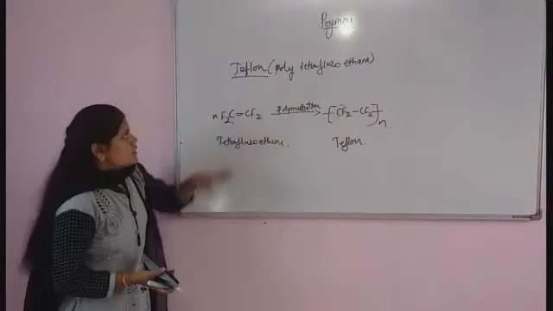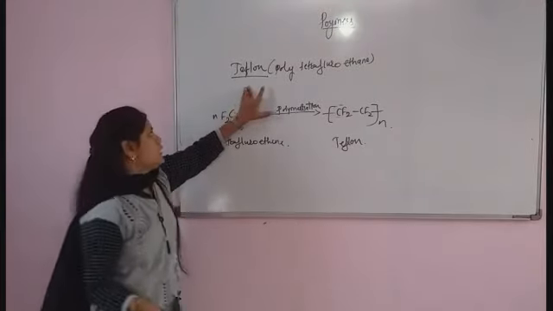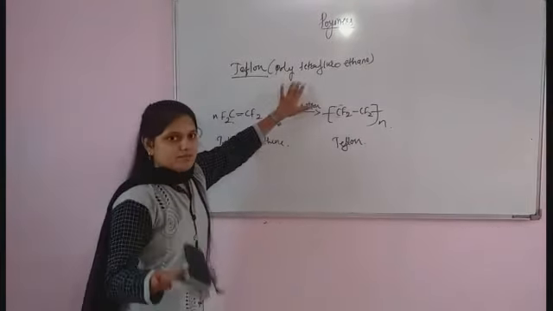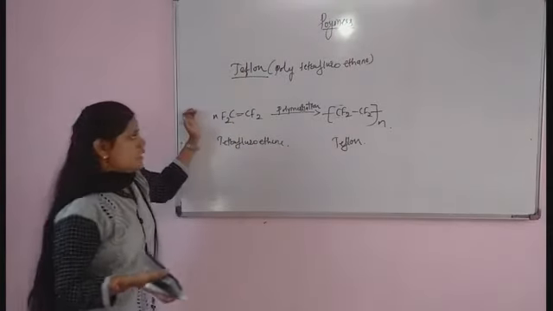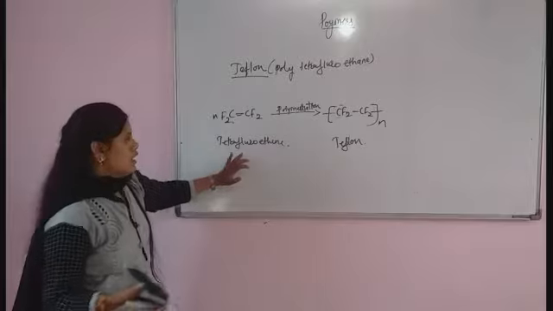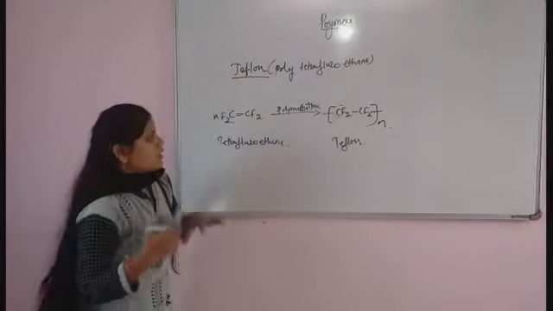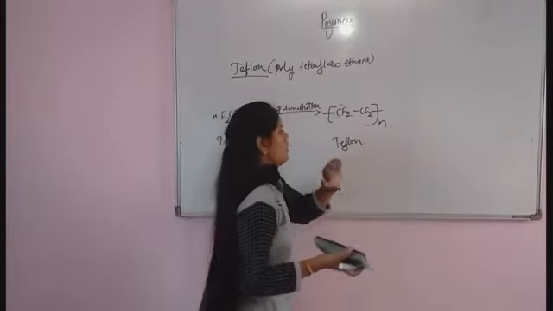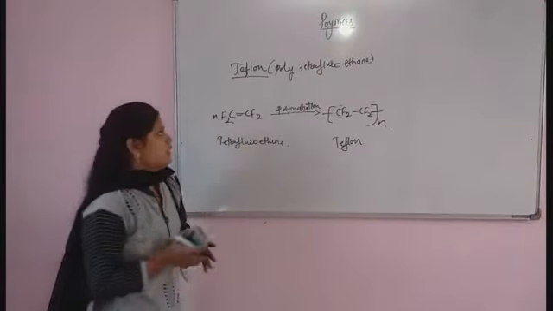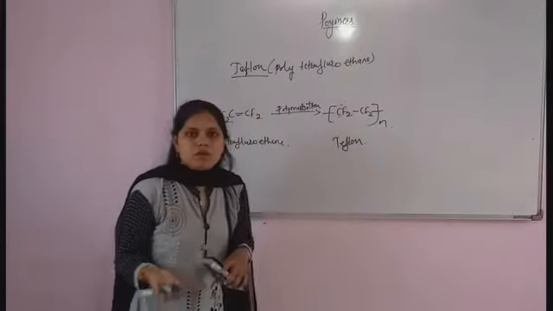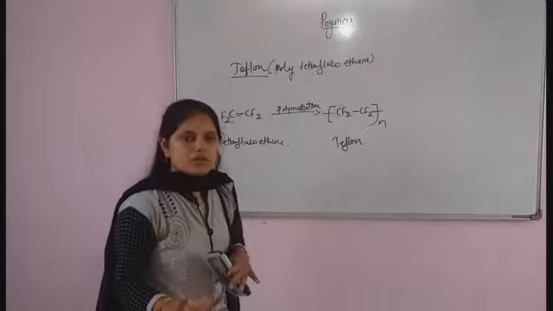This compound is also called polytetrafluoroethene. It is formed from tetrafluoroethene: n number of tetrafluoroethene undergo the polymerization process, and there is a formation of a new compound, Teflon, called polytetrafluoroethene. It is a very useful compound which is used to make unbreakable crockery.